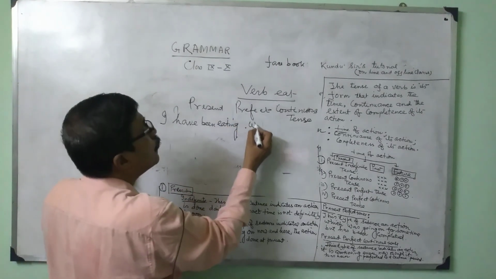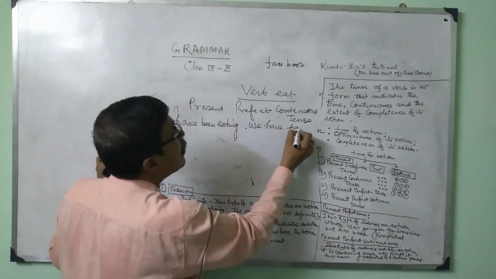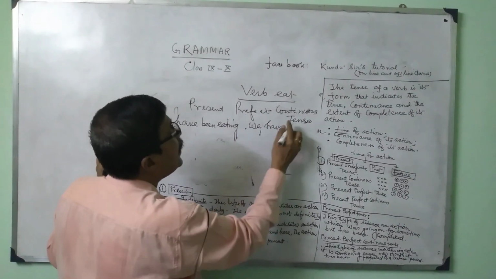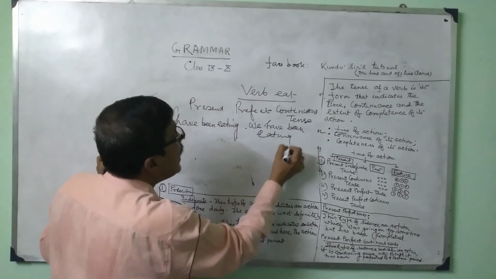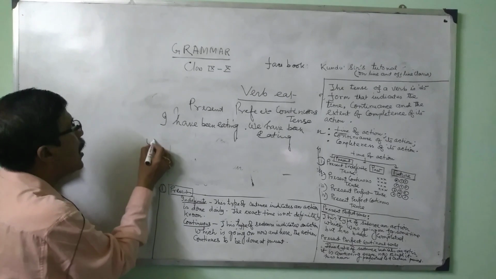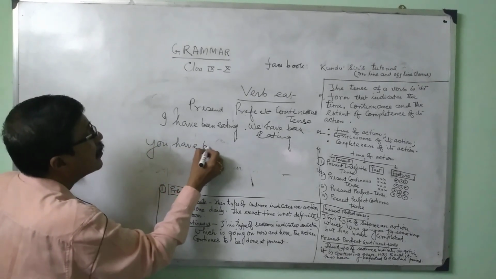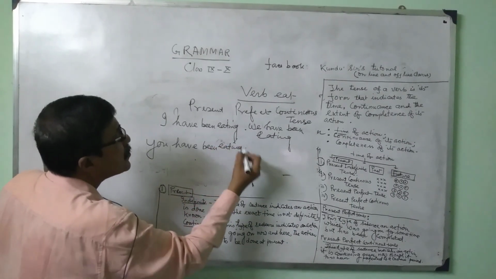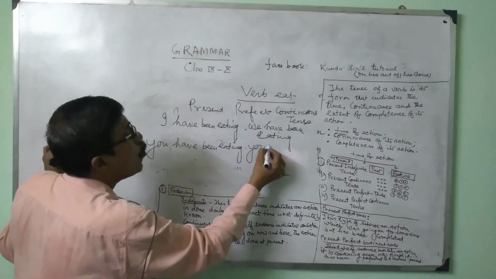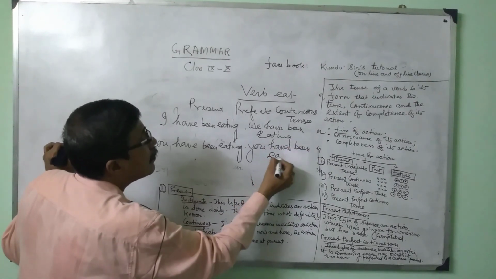Then first person plural, we have been eating. Then second person singular, you have been eating. Then second person plural, you have been eating.